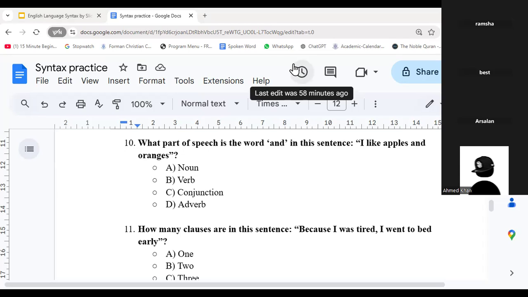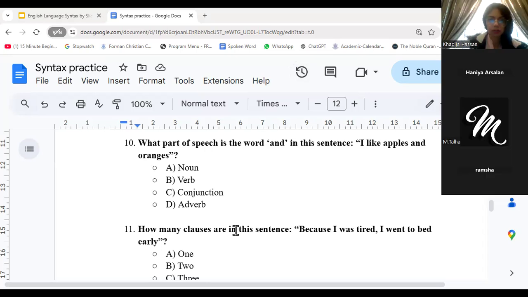Is it the verb? Is it the conjunction? Is it the adverb? Guys, I want more responses. C said best. Ahmed, what about you? Arsalan, Ramsha already said B. Hania and M. Talha. C, C. Yes, it's a conjunction. It's not a verb. It's not an action verb, and neither does it show the state of something.